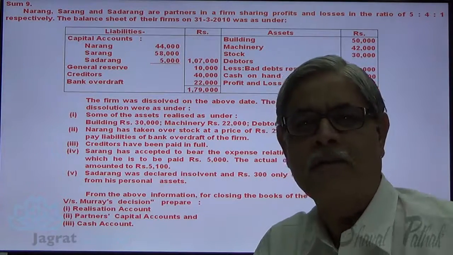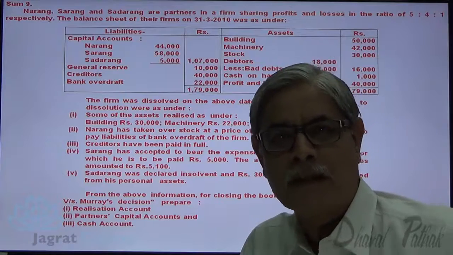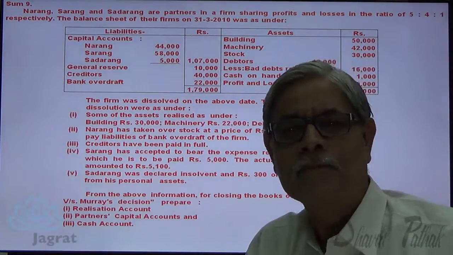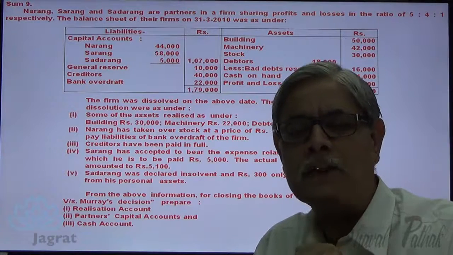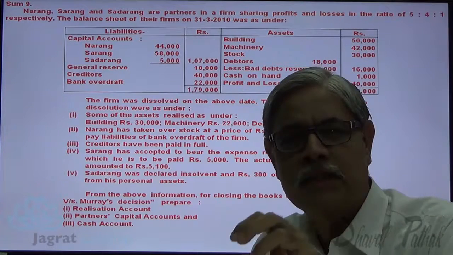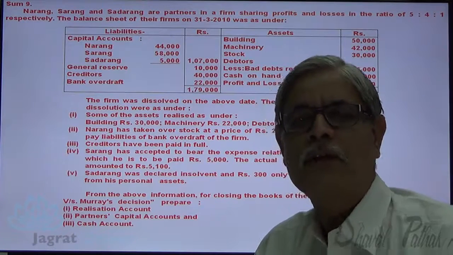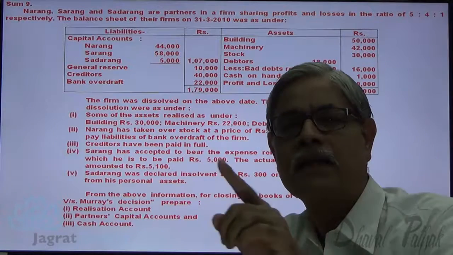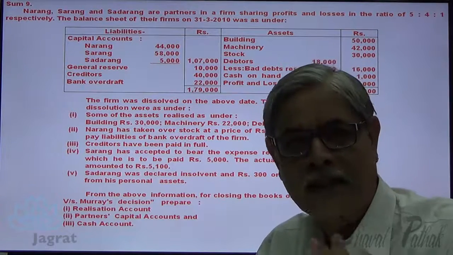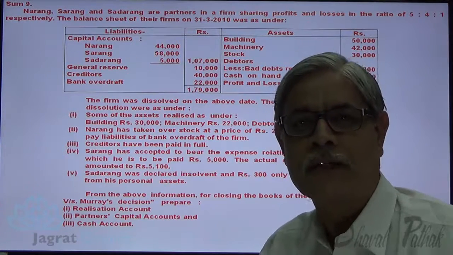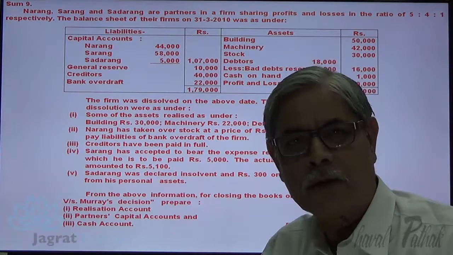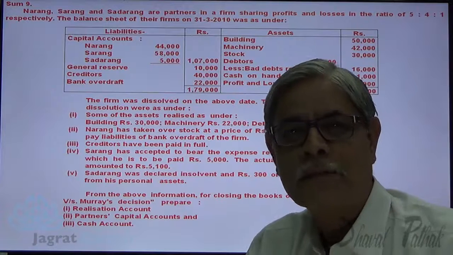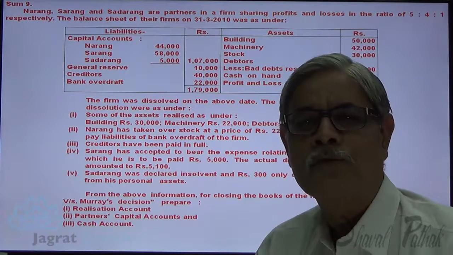That capital deficit will be distributed among solvent partners, not in the profit sharing ratio, because this is not a business loss. Then in what proportion should it be distributed? Gardner versus Murray's decision has pronounced that this loss should be distributed in the ratio of capital that existed as at the date of dissolution. So what is the capital ratio of solvent partners as on the date of dissolution? That we shall work out, and in that ratio the capital deficit that has arisen because of the insolvency of a partner will be distributed.